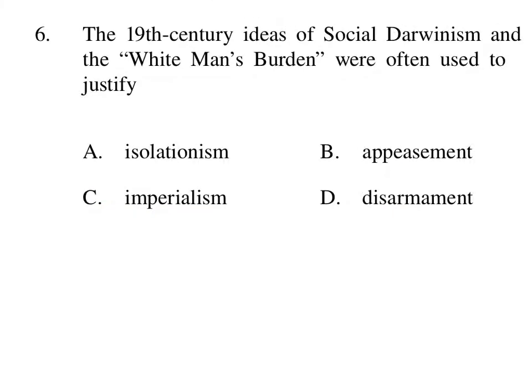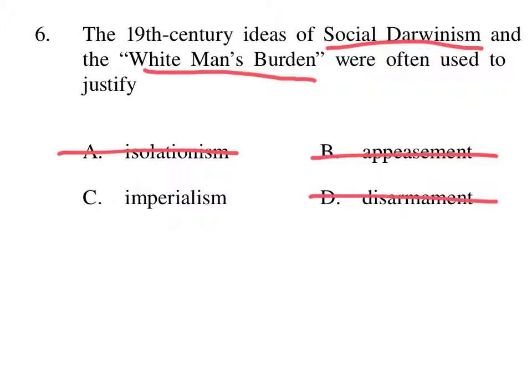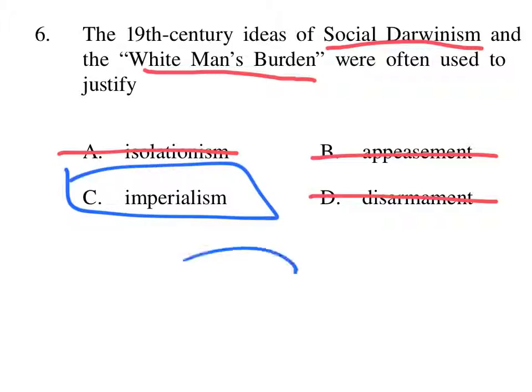Question number 6. The 19th century ideas of social Darwinism and the white man's burden were often used to justify what? Well, I remember that this idea of the white man's burden and social Darwinism relate to this idea of imperialism. I know it's not isolationism. We've never talked about appeasement. I know that disarmament has to do with this idea of relinquishing weapons and things like that. Clearly not the answer. The answer to number 6 is C, imperialism.